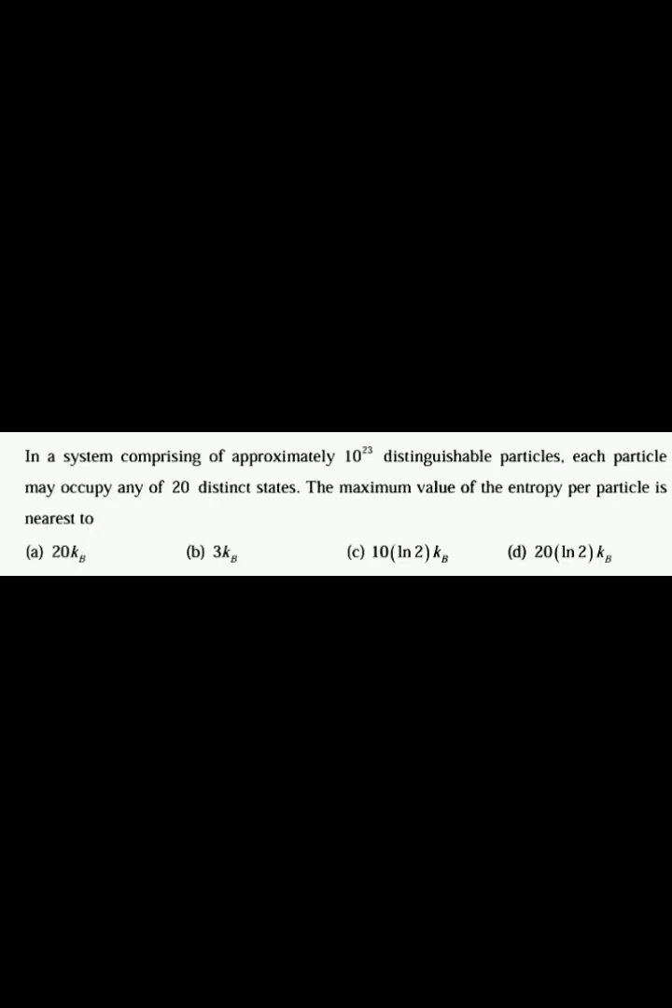The next question is, in a system comprising of approximately 10^23 distinguishable particles, each particle may occupy any of 20 distinct states. The maximum value of entropy per particle is nearest to dash. We know that S is equal to k_B ln Ω, where Ω is the thermodynamic probability because it is the number of accessible microstates to the system. So for first particle, 20 different possibilities are there, and for second particle also there is 20 different possibilities, and for third particle also there is 20 different possibilities. That means for n particles there is 20 different possibilities.